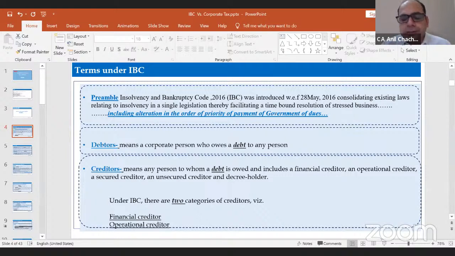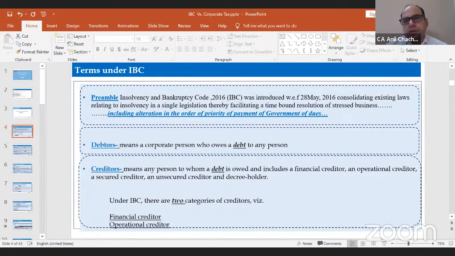Two terms are very important as and when you do the restructuring or the resolution process under this IBC, either by the debtor or by the creditor. So now the question is, what is the debtor and what is the creditor? A debtor is basically a corporate person who owes a debt to any person. A creditor is the one to whom a debt is owed. Like a bank has given a loan to someone else, like X company. The bank will be called a creditor, and X company will be called a debtor. So these two persons can initiate the resolution process under this IBC code.